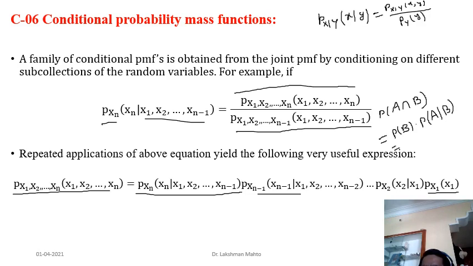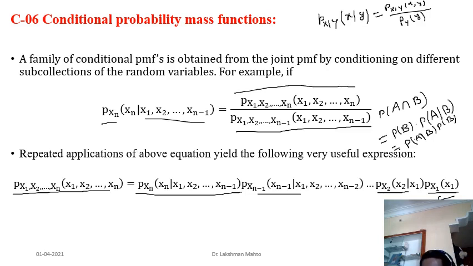The same thing you can write this way: first write the probability of A given B, and then lastly write the probability of B. This is the multiplication rule. The same approach I have taken here. Suppose you have already seen X1. Based on X1, you find the conditional probability mass function of X2.